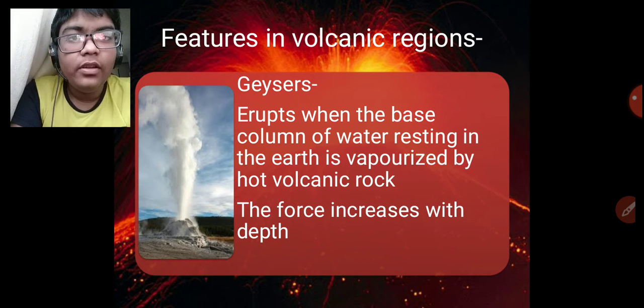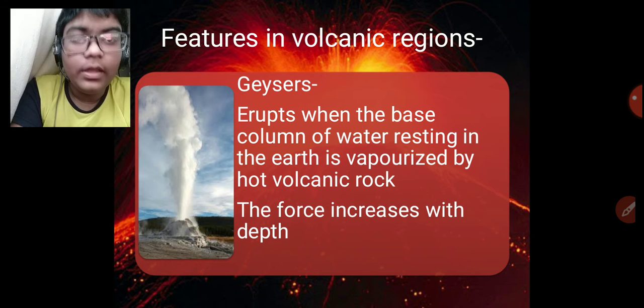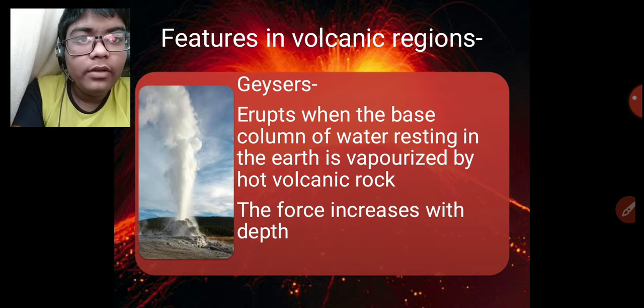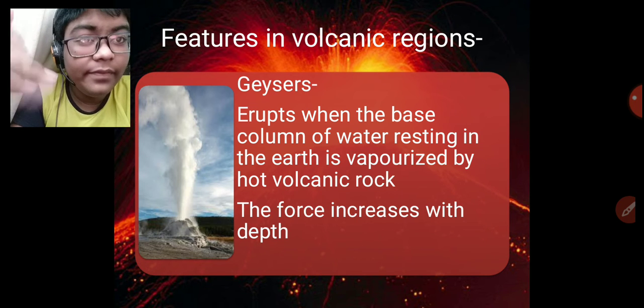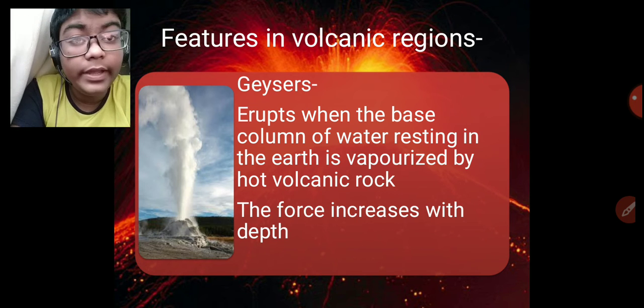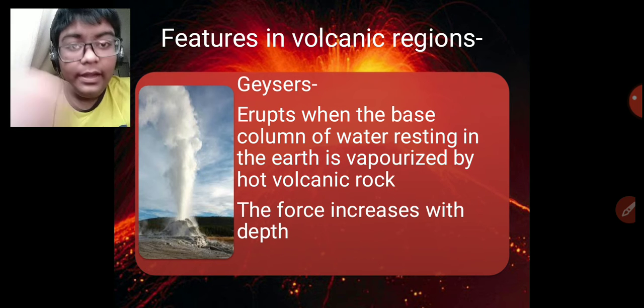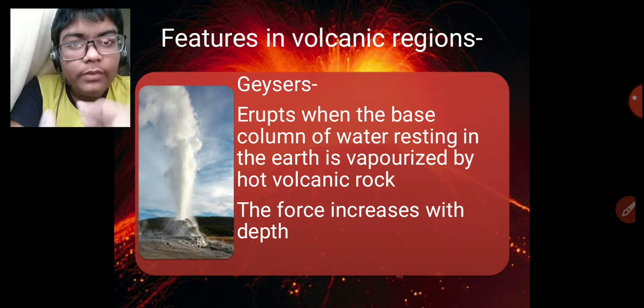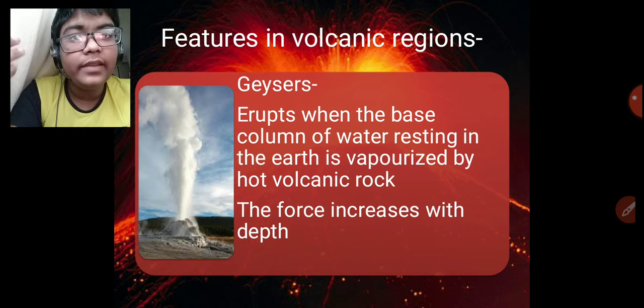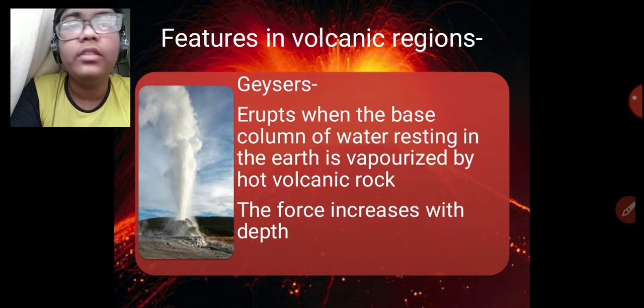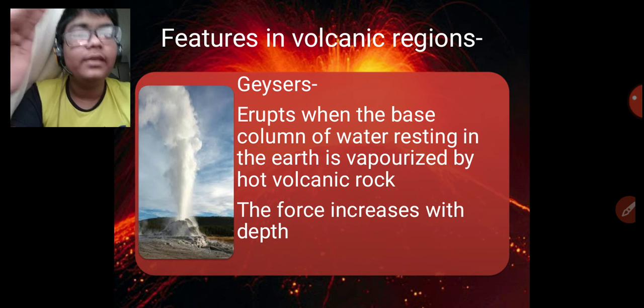The next feature of a volcanic region is the geyser. A geyser erupts when the base column of water resting in the Earth's surface is vaporized by hot volcanic rocks. The force increases with increase in depth, and the steam, as it expands, applies force on the rocks, and in this way it bursts out.